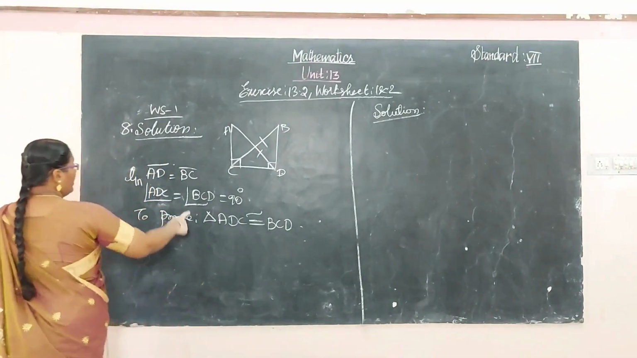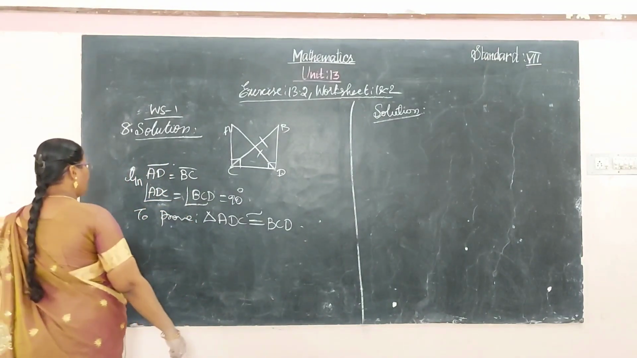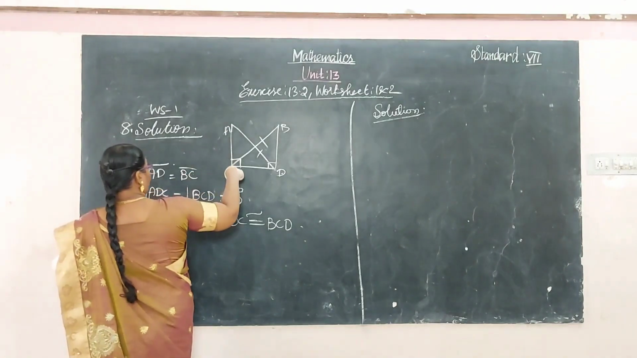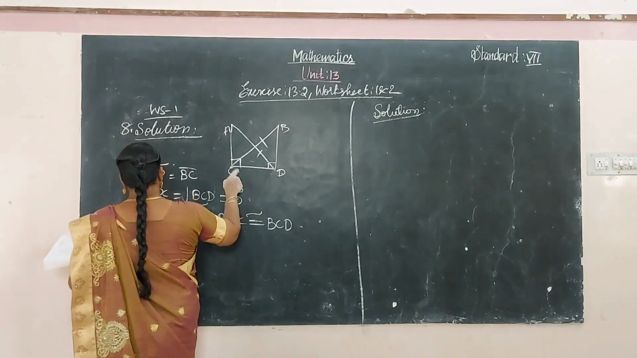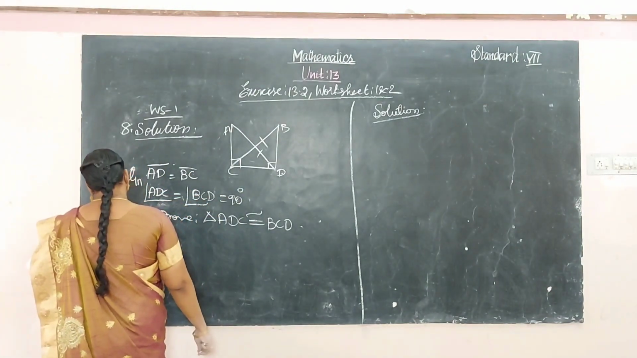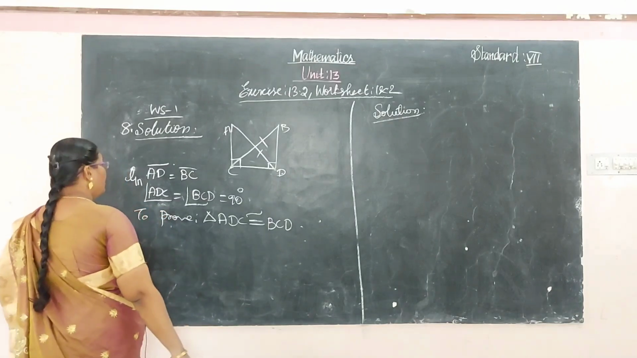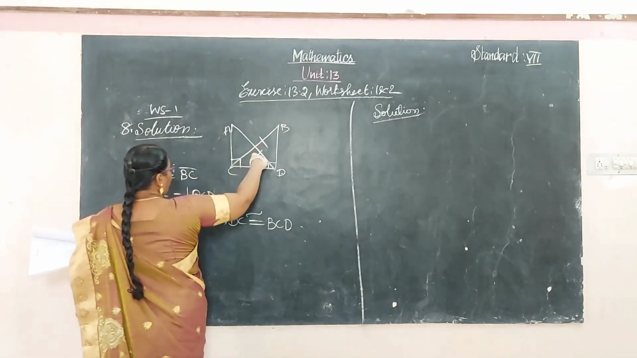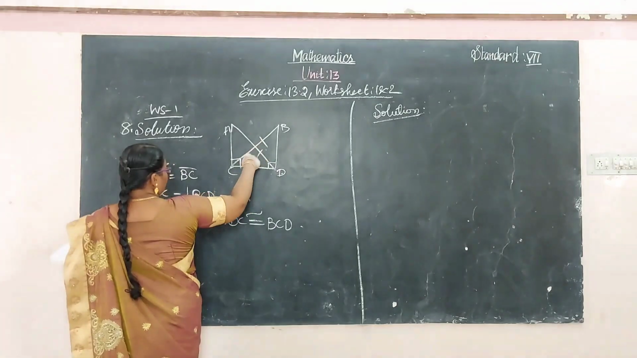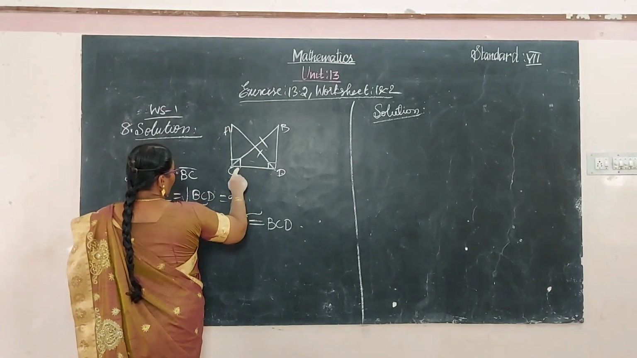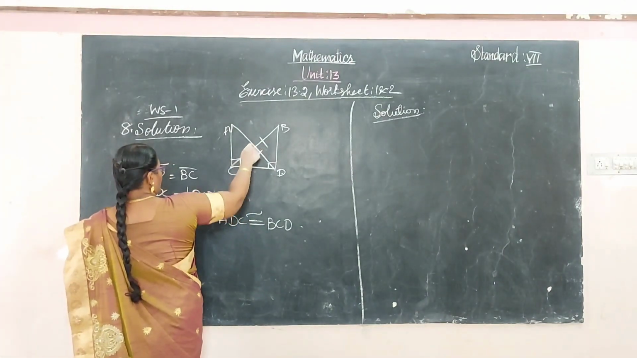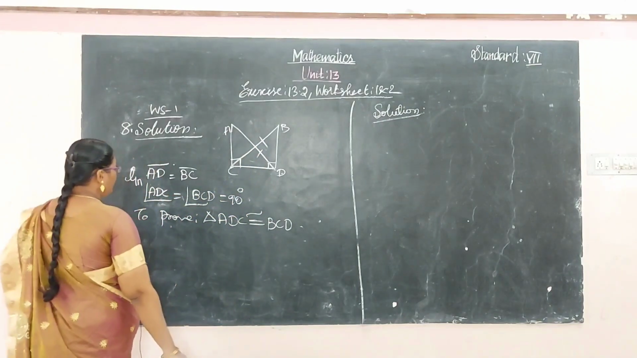Okay, so one of the angle is 90 degree is given. Okay, the whole angle ACD is 90 degree is given. So one side is common. CD is common and one more sides are equal. Okay, from this data,